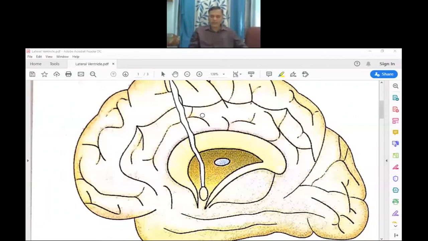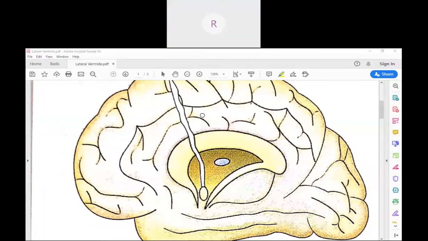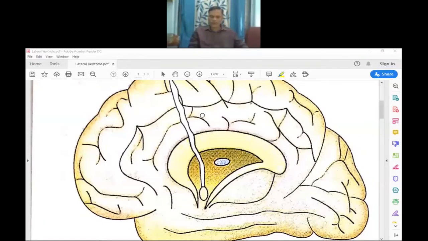So, today's topic is the lateral ventricle. Introduction of the lateral ventricle: it is an irregularly shaped cavity in the cerebral hemisphere. There are two cavities, one situated in each cerebral hemisphere. Most of the CSF is formed by the choroid plexus of the lateral ventricle. So this is the introduction of the lateral ventricle.